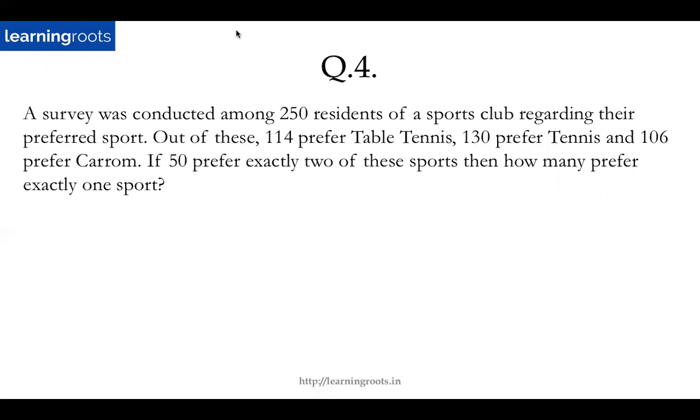Yeah. So slight variation in this question, right? You need to find out how many play exactly one sport. So proceed the normal way as we did in the earlier question. First figure out, you have been given 2, 50 prefer exactly 2 of the sports. So find out exactly 3 first using the formula that we know. Yeah, that's right. 150 is the answer. That's perfect. Okay, so find out 3 first. You already know 2. So you need to find out 1. So what will you do? You will simply use the formula for S. S is equal to 1 plus 2 plus 3, right?